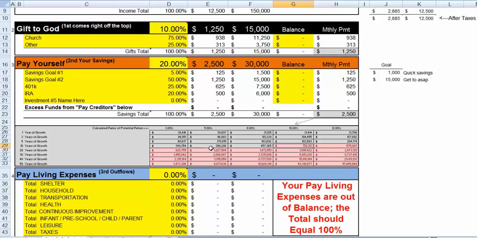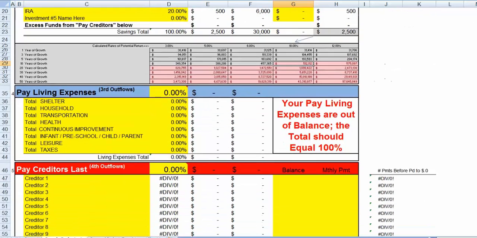But that's something that helps you get a good look at the power of compounding and the power of continually making contributions into paying yourself. And that's what you're trying to do, is to get your bills paid but live a little bit conservatively now so that you can actually live much more comfortably later in your years.